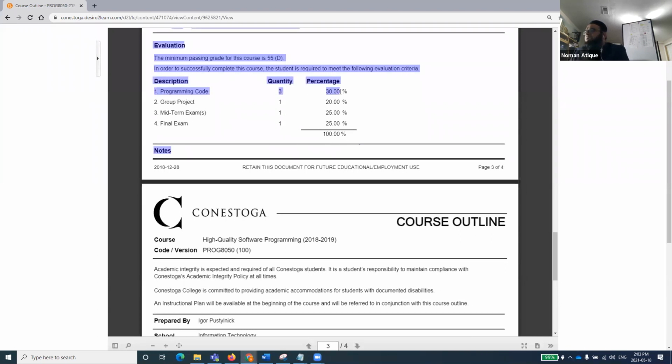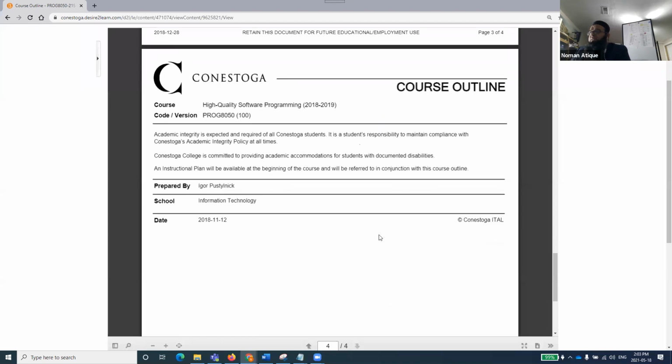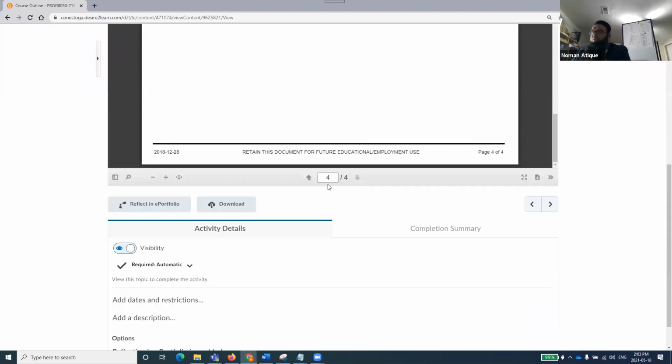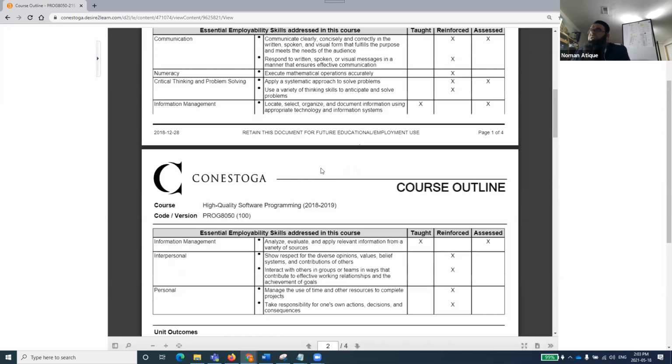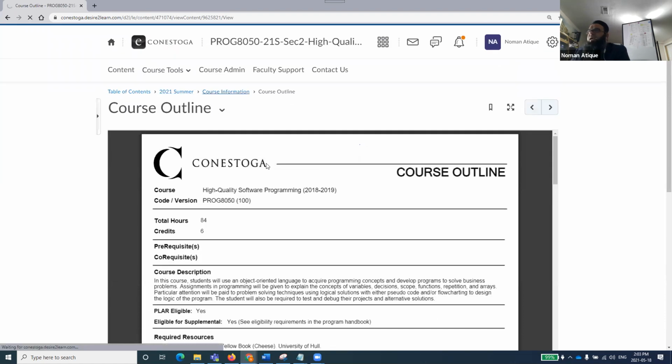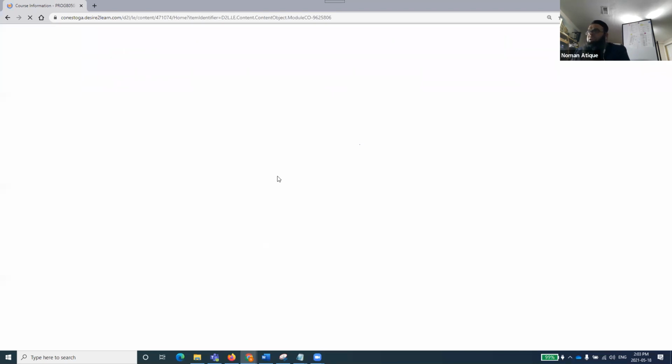So the assignment of programming code is the big deal, 30%. Then the group project is 20%, and the midterm. So again, it means we don't have quizzes or tests over here, and we'll have the midterm exam and final exam, and we'll see how we go about that, right? So this was our course outline, and we have talked about it, and now we will talk about information like the instruction plan, but not right now.